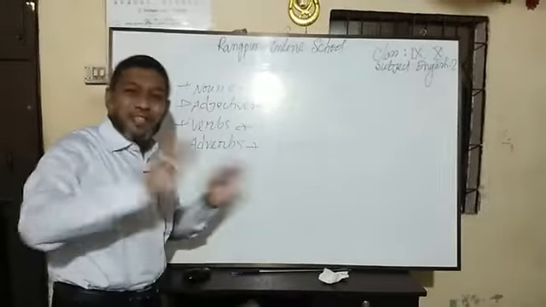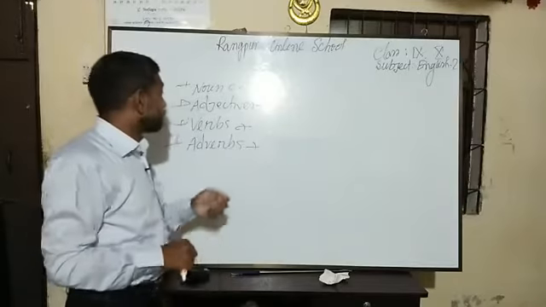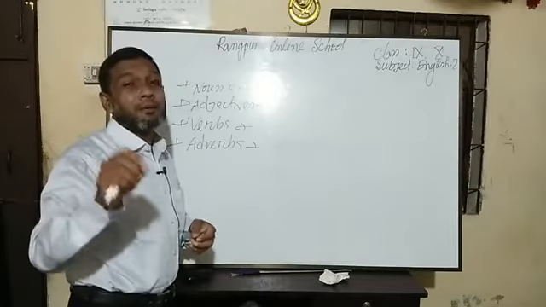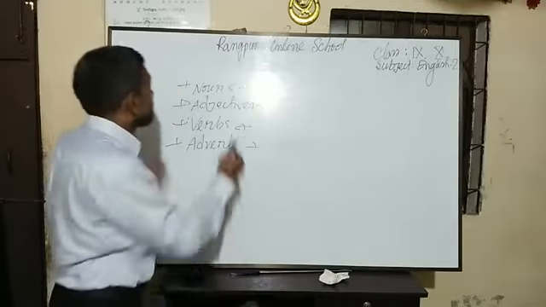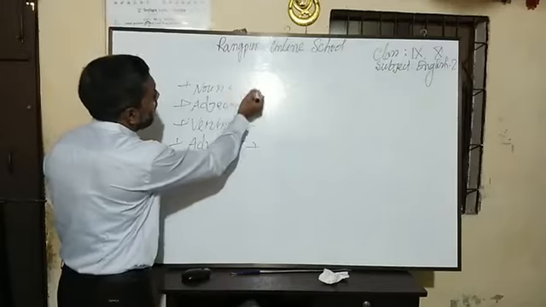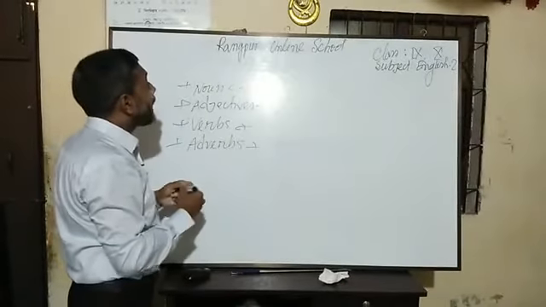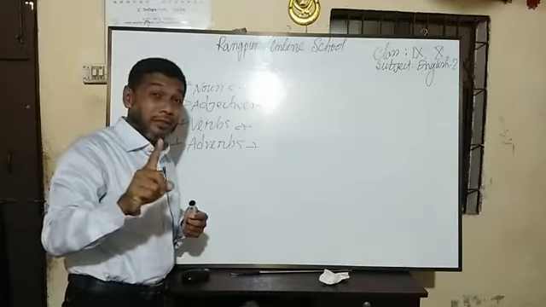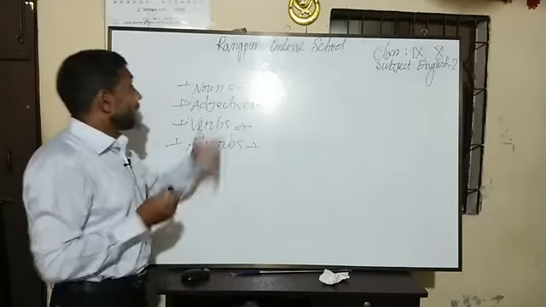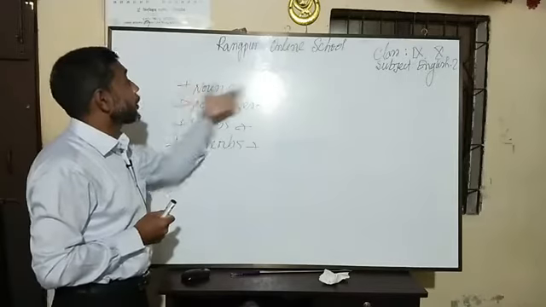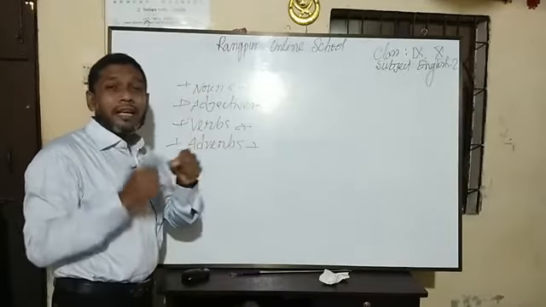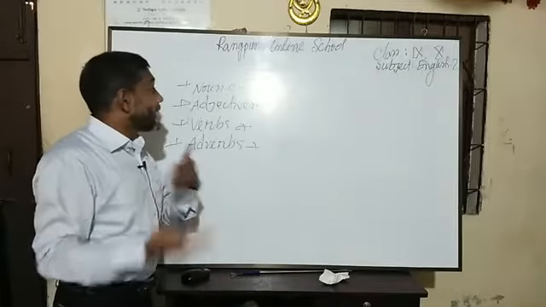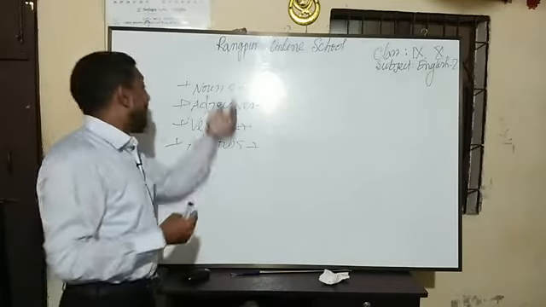If it does not change its parts of speech, it will change into its antonym. That means an opposite word. That means if I use any particles before or after the noun, then the word will be an opposite word of the root word. So only two things we must remember: if I use particles or affixes before or after these parts of speech, whether it will be an opposite word of that particular part of speech, or it will be in the other three parts of speech.